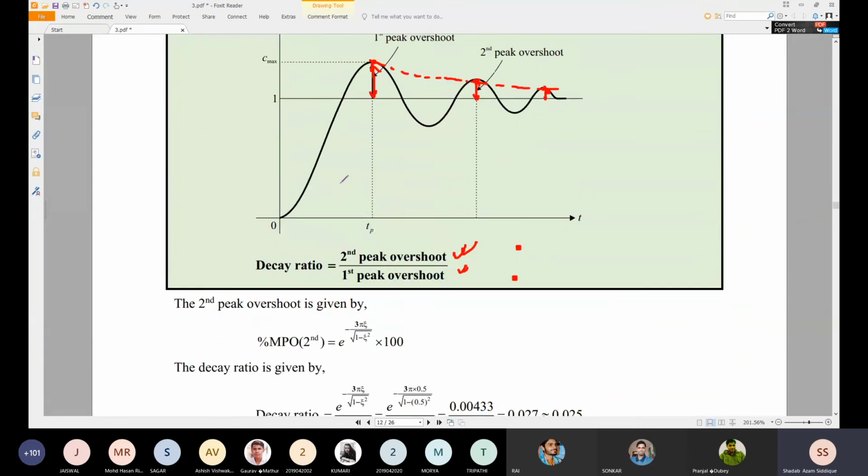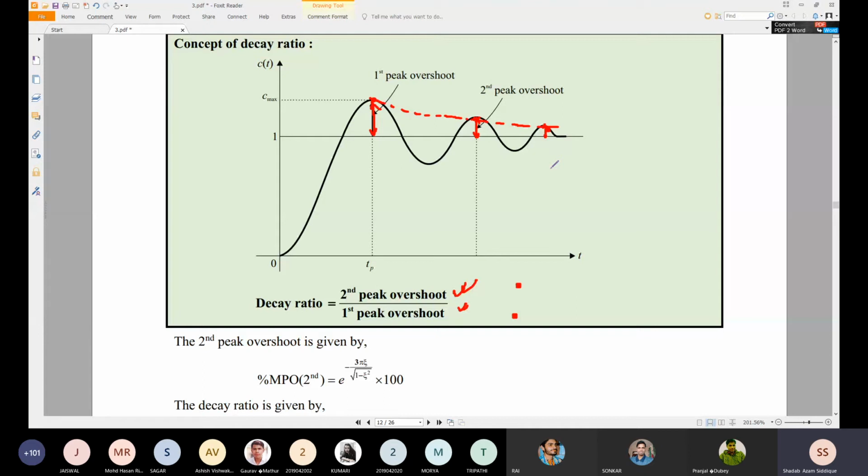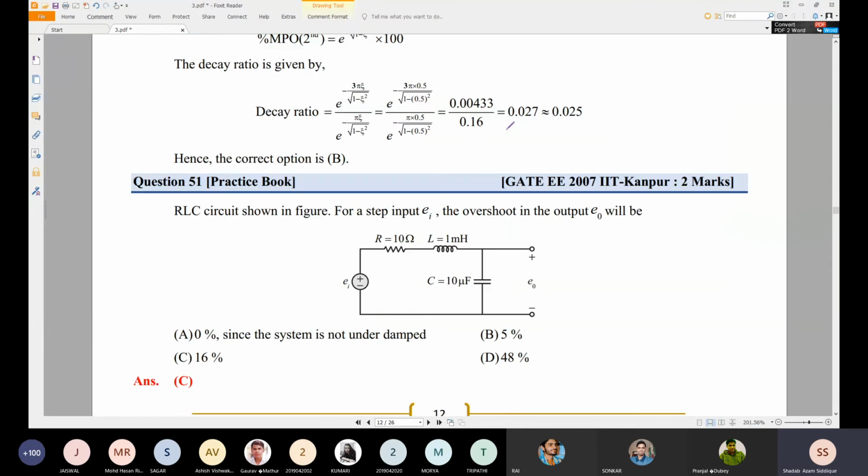So see, it is given as a third peak overshoot. So here if you see MP peak overshoot percentage e to the power minus n pi zeta divided by root under 1 minus zeta square will happen, and n is equal to by default we take one value, and if n equal to 1, that is for the first peak overshoot, n equal to 2 for first peak undershoot. Okay, so here n equal to 1, this is n equal to 2, this should be n equal to 3, not n equal to 2, this should be n equal to 3.